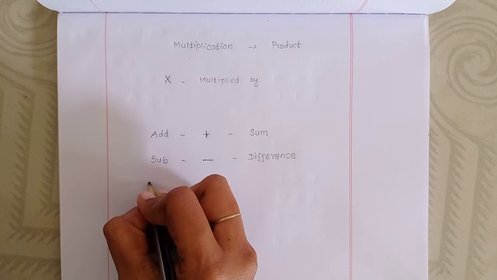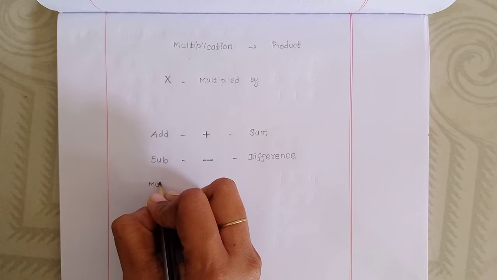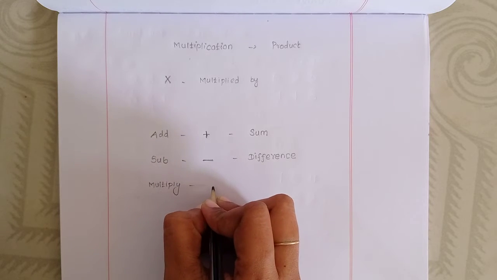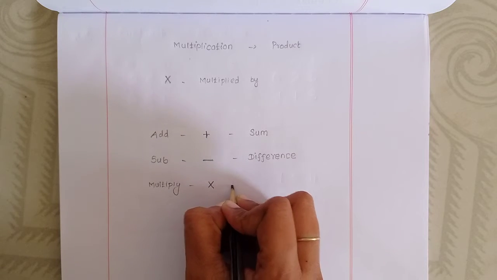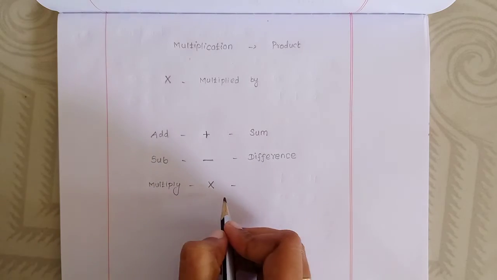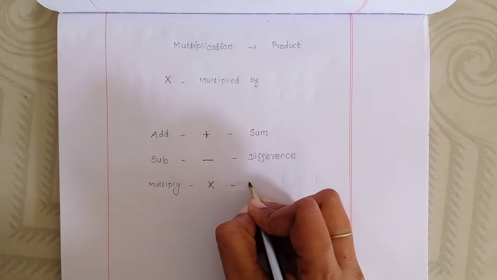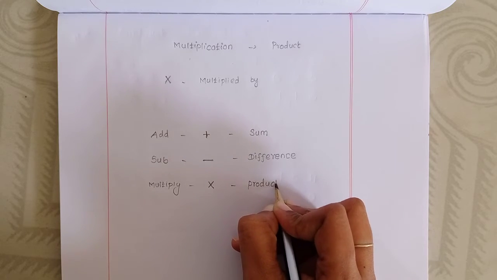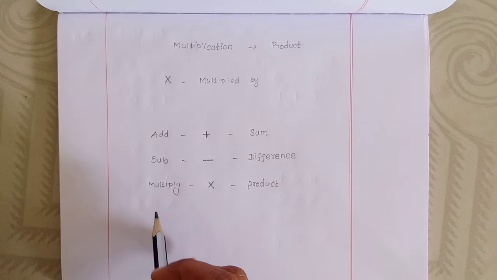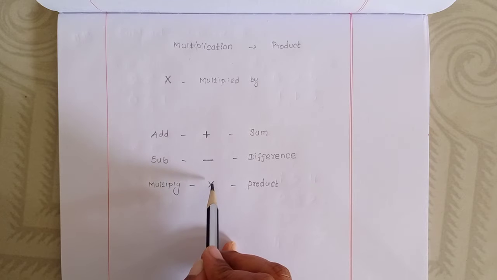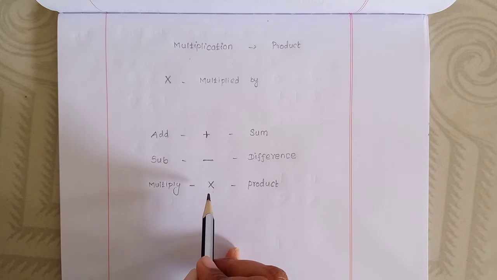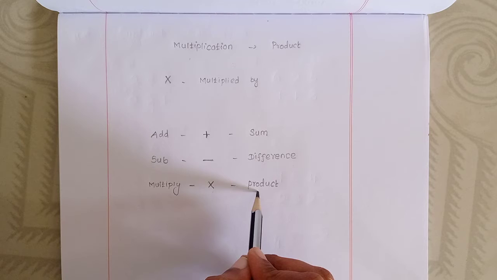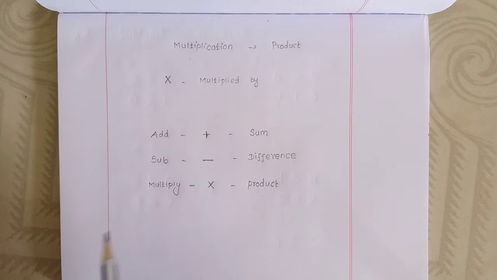Then multiplication. M-U-L-T-I-P-L-Y, multiply. The symbol is multiplied by. The multiplication answer is called the product. P-R-O-D-U-C-T, product. What we get after the multiplication is called the product.